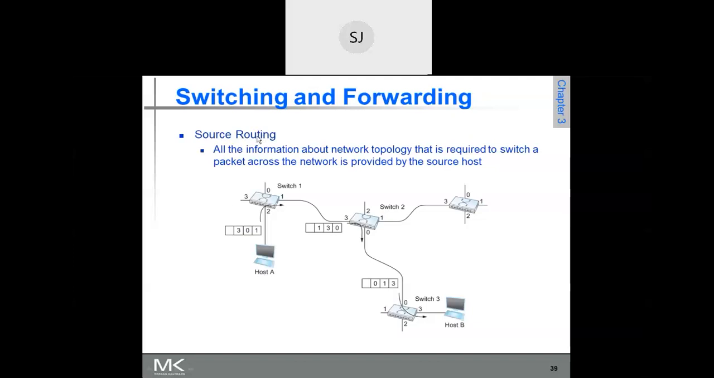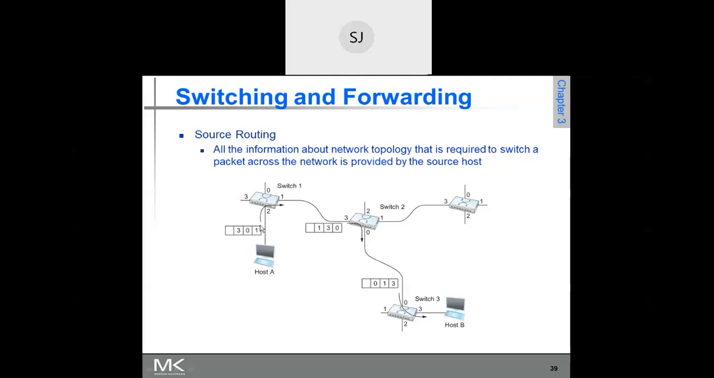In case of source routing, as we discussed earlier, the packet will contain the entire path, the complete path that the packet has to traverse all the way from source to destination. Now this packet is going from host A to host B. The path to be taken is given in this. Now you just see here, it is 301.